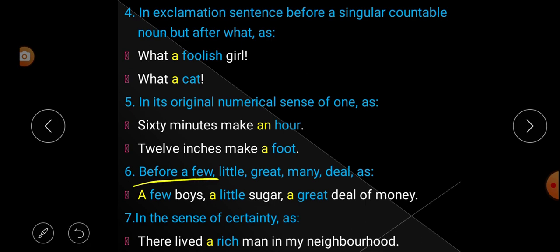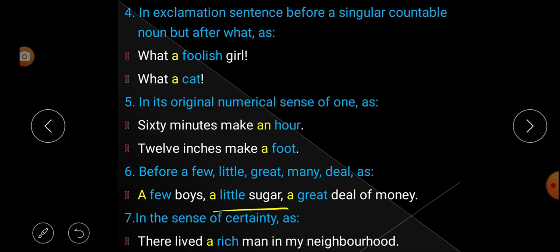Next, before a few, little, great, many, deal, etc. That means we will use the indefinite article before these words. Let us look at some examples. A few boys: before few we have used article a.